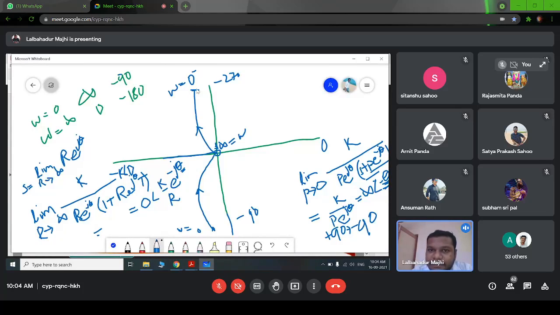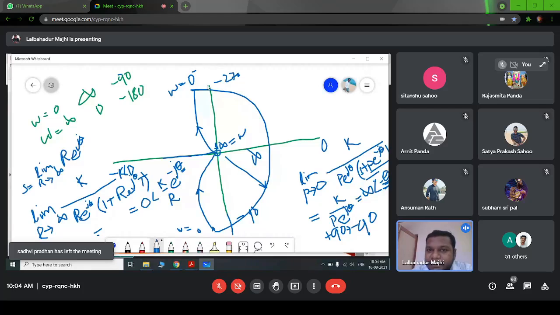Okay, this point is infinite, so we can draw a semicircle like this one, and this radius is infinite, and this angle is plus 90 and minus 90. Okay, so just do the calculation, and we have to complete this whole circle, semicircle. Clear?